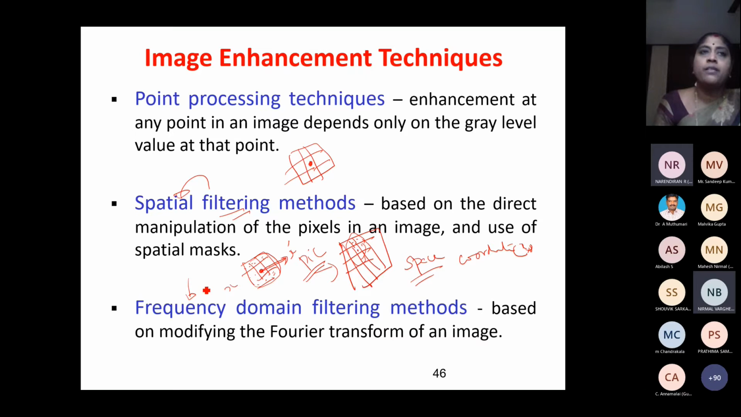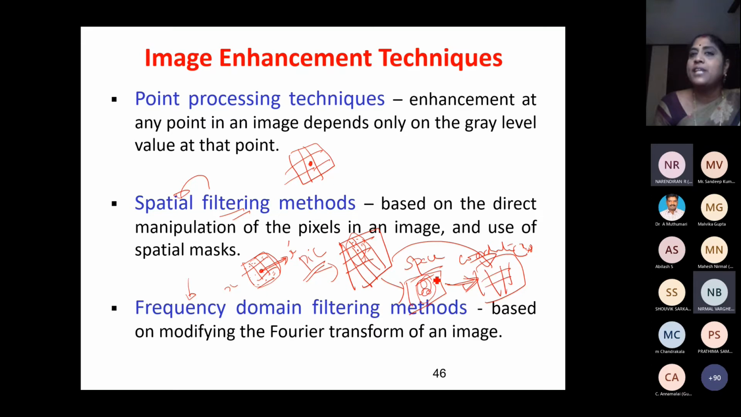What is frequency domain filtering? I'll convert this image into a different format. I'll operate on this and do the inverse of the transform, so I get back the picture. Instead of operating straight on the picture, I convert into a different format. In this particular format, I do all the operations. Once I have completed, I'll reconvert back into the picture format.